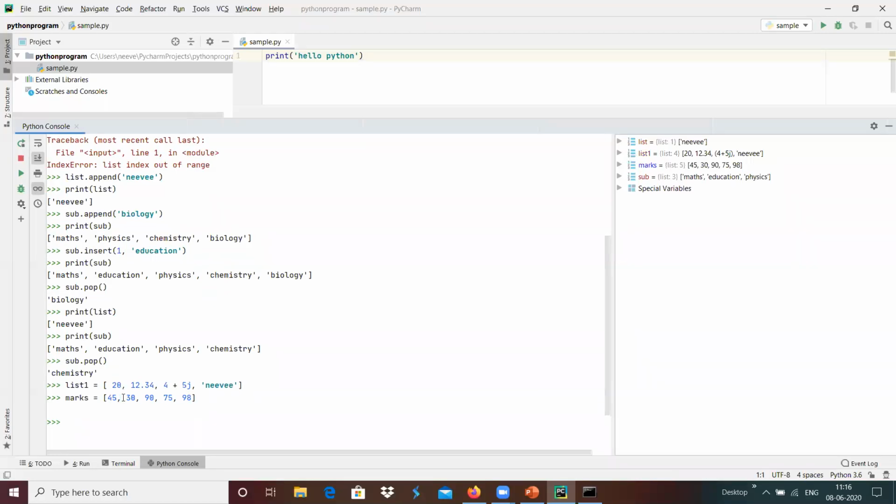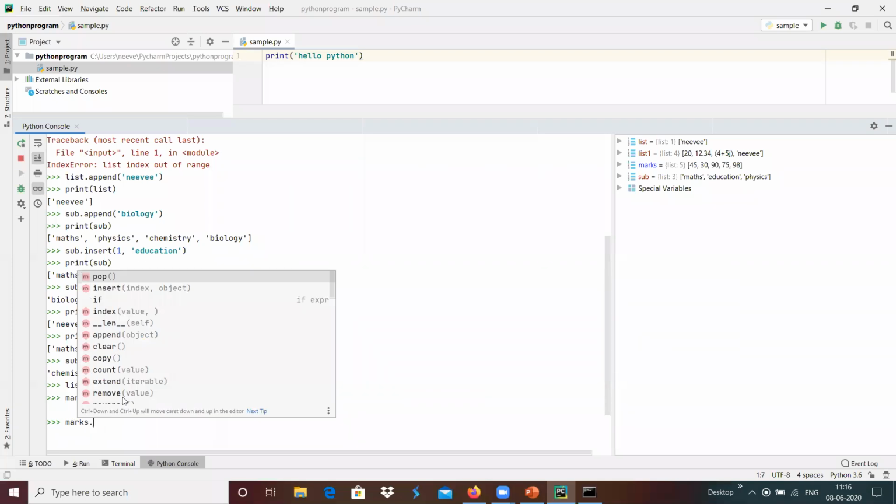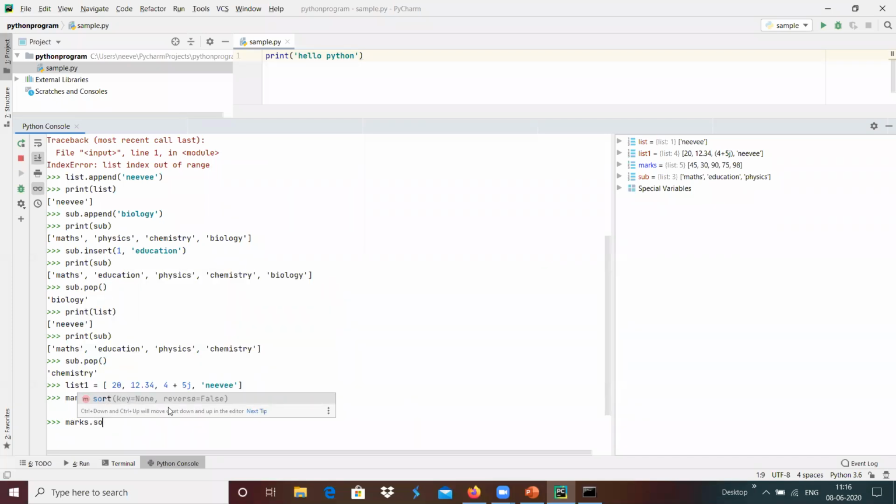That creates a list of integer variables, and if we wanted to make it ascending order, we can use marks.sort, which provides key equals none and reverse is false, which gives ascending order.